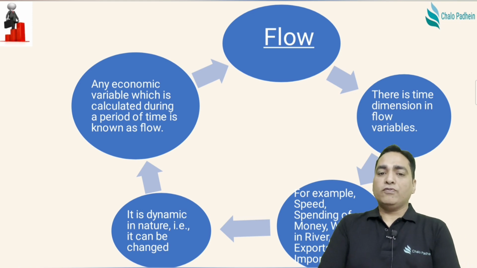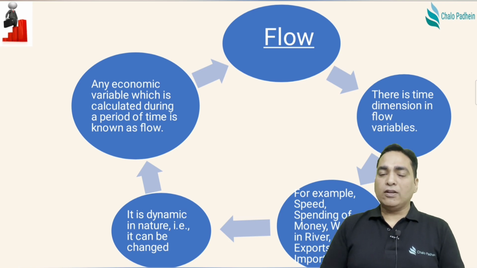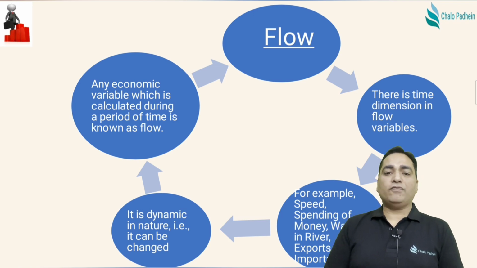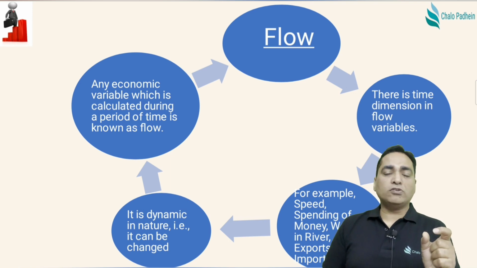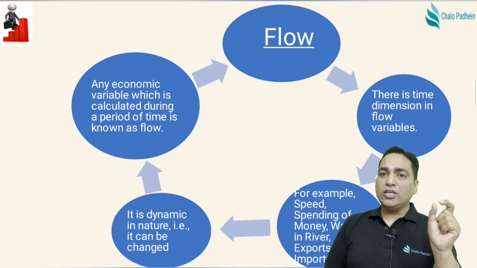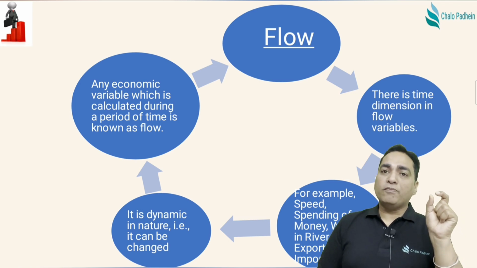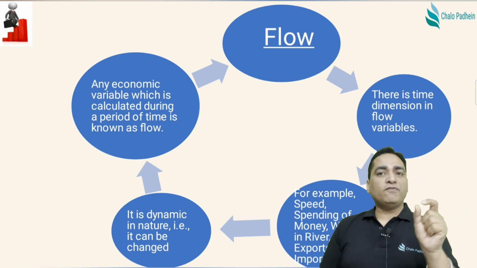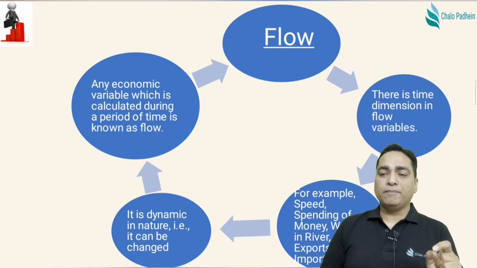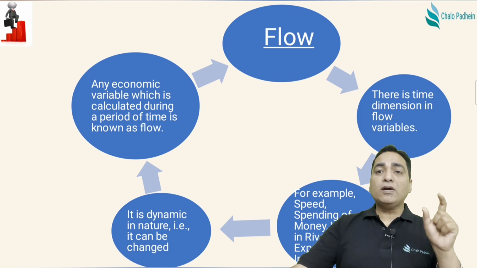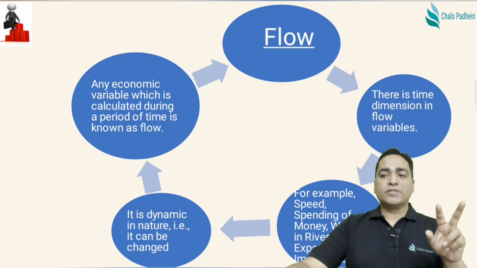So how do we define flow? Flow can be defined as any economic variable which is calculated during a period of time. We call it a flow, period of time. So if I say the amount of spending by any organization, by the state, by the government from 1st of April to 31st of March, I say the flow of money has happened, right? Why? Because it is for a particular period of time. Clear? So I believe the stock and flow concepts are clear.